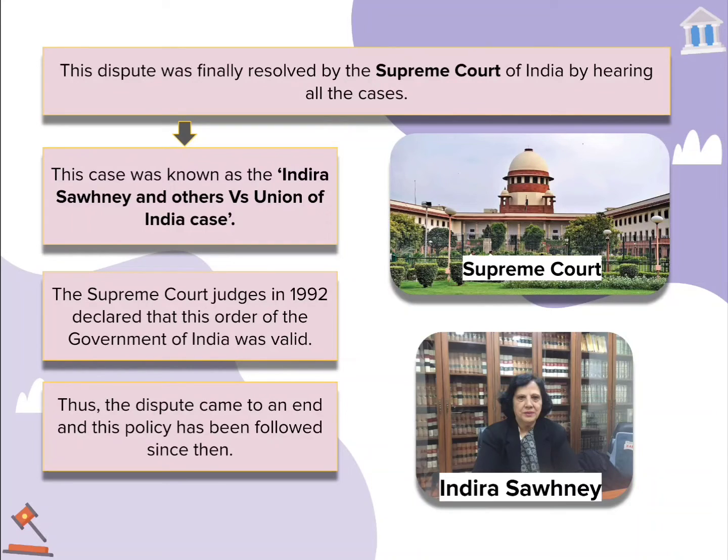okay. Any dispute related to the Government of India goes to the Supreme Court only. So a panel was formed, and the case was known as Indra Sawhney and others versus Union of India. Under that case, in the year 1992, the Supreme Court judges declared that this order of the government of India was valid. Thus the dispute came to an end and this policy has been followed since then. I hope up to here you all have understood.